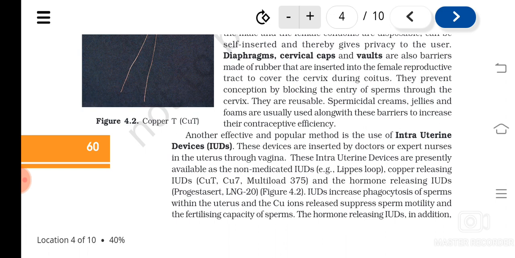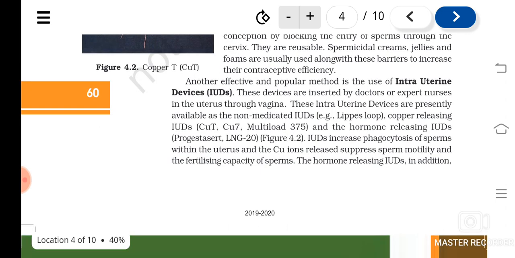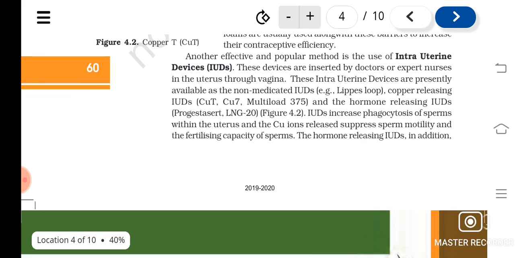Another method we have learned is IUDs. IUDs are instruments that are inserted inside the uterus. They can be non-medicated, like Lippes loop, copper releasing IUDs like Copper T, Copper 7, and Multiload, and hormone releasing IUDs like Progestasert and LNG-20. How do IUDs work?